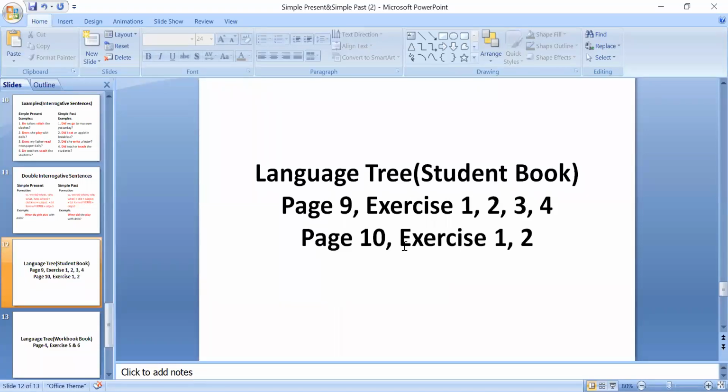First of all, we are going to do exercise 1, that is on page 10. Okay, Zainab, unmute your mic if you want to ask something. Yes, Zainab?